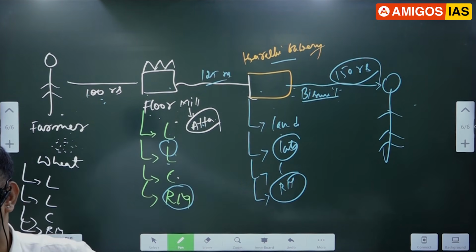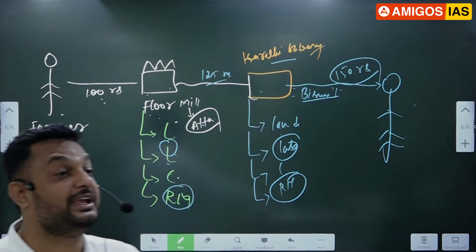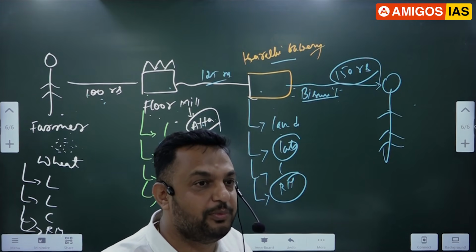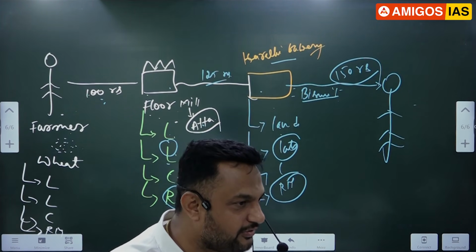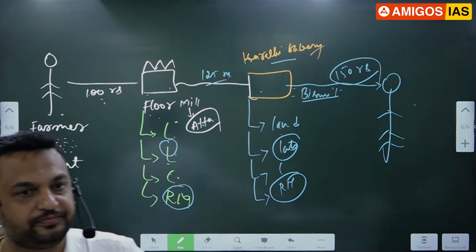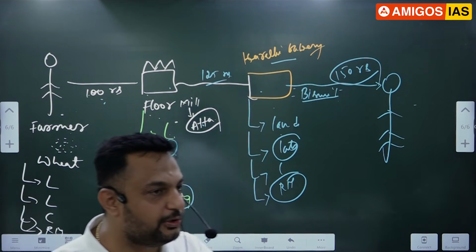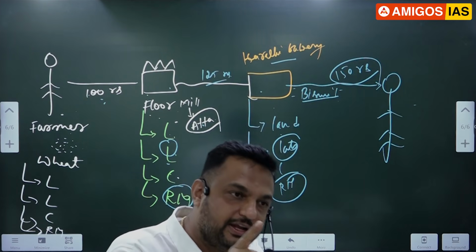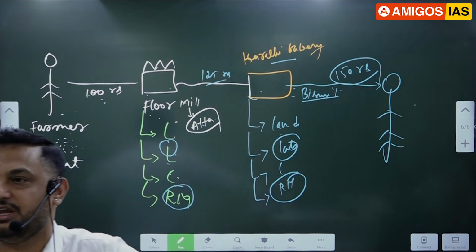Because atta will be raw material for making what? Biscuits. But the same atta will be a final product to make what, sir? Chapati or roti. So that is a final consumption, so that value will be added there. Arthamaitunda? Like this, remember, for each and every commodity the final value will be taken into consideration, and that final value they calculate and they add, India's GDP is this much.